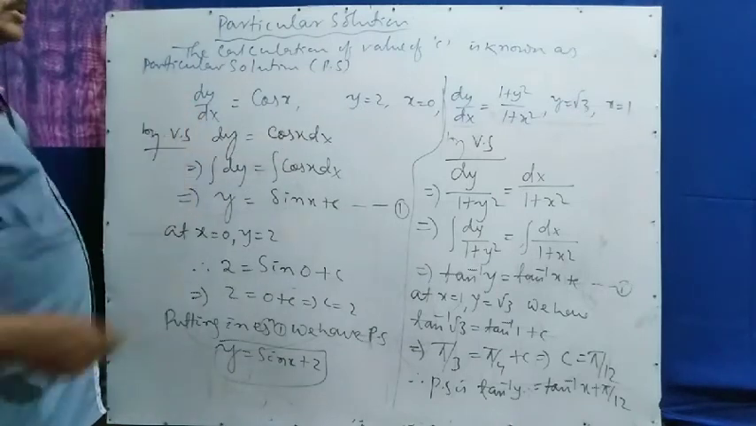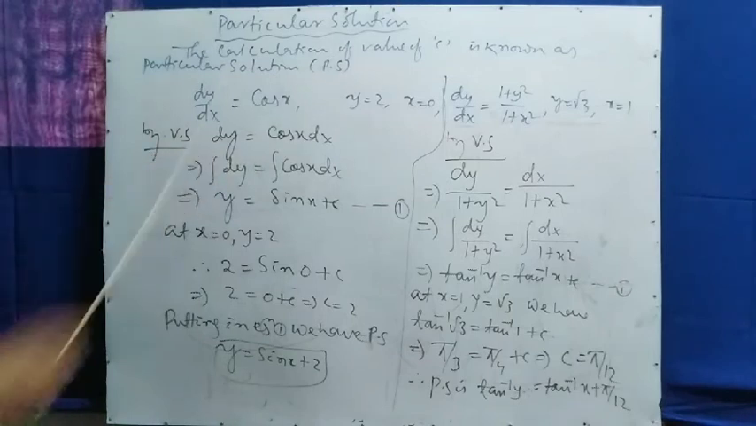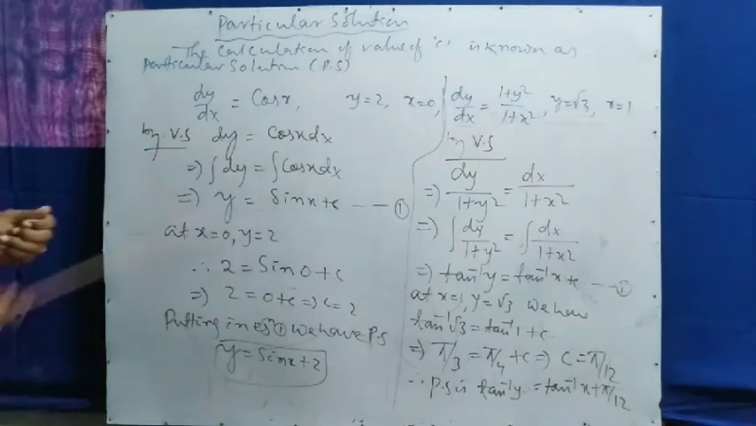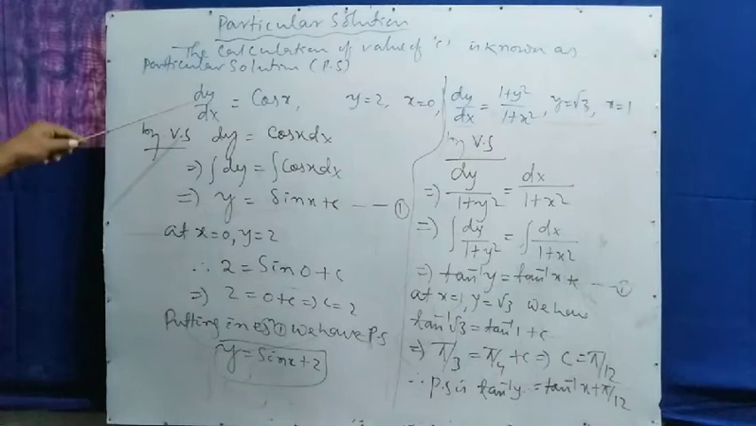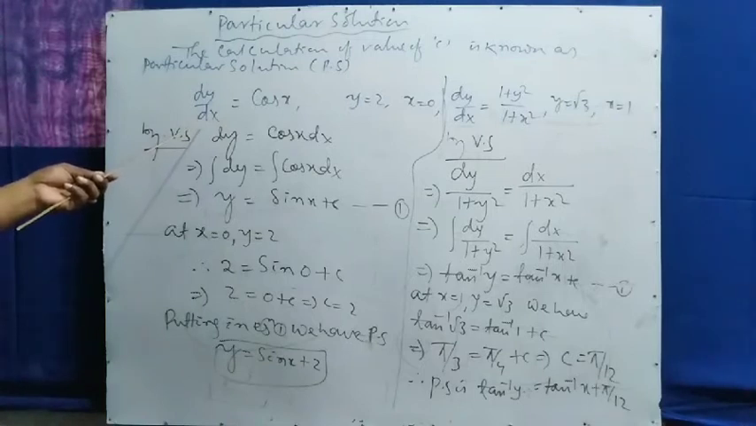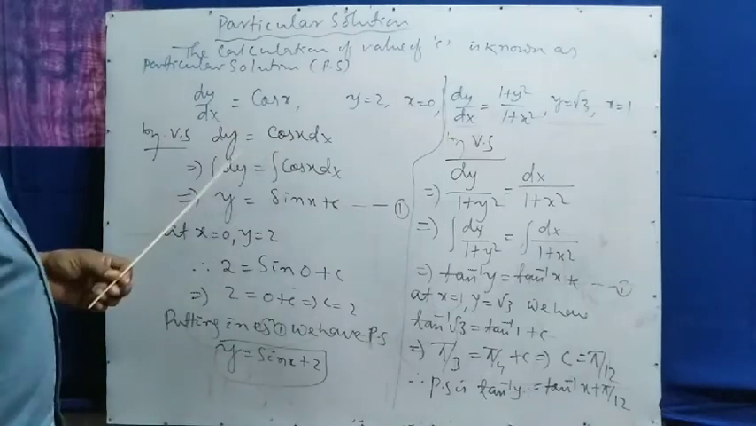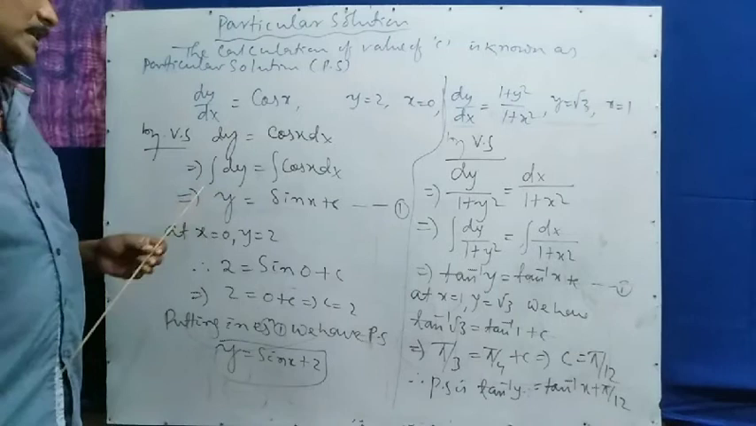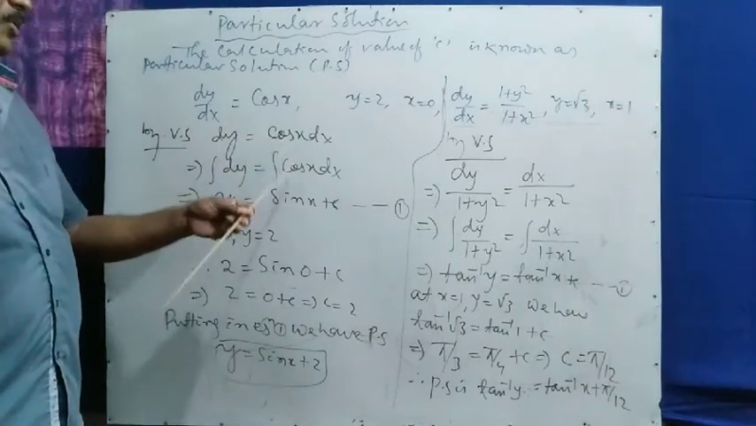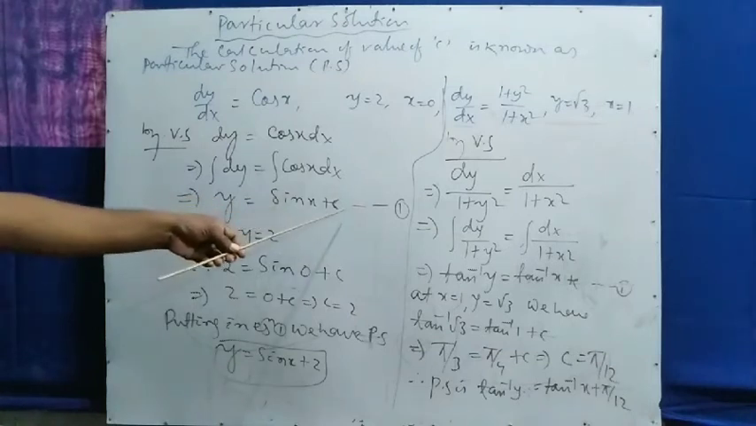y equal to 2, x equal to 0. These are the boundary values of x and y. Later we will discuss what is the use of these boundary values. First of all, we separate the variables. dy by dx equal to cos x, means here the variable separation. By using variable separation, you take dx that side. Here it is dy equal to cos x dx, you know. Then integrating both sides, we will get integration of dy and cos x dx. dy integration is y, cos x integration is sin x plus c.